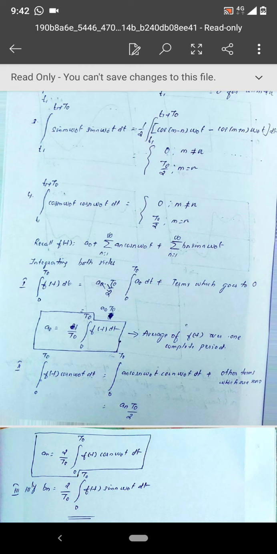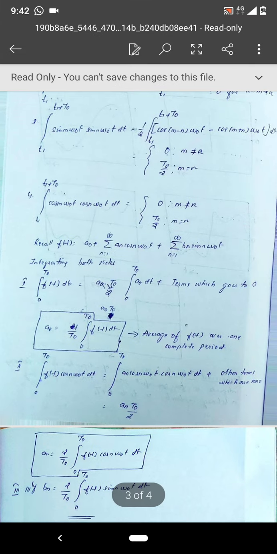Sometimes the value of n will be 5. So the term a5 cos 5 omega naught t cos 5 omega naught t will only exist, because that is where we have m equal to n. Okay, so only the nth term will exist, all other terms will go to 0.